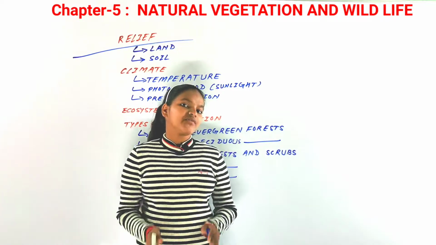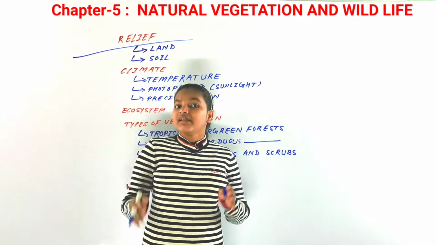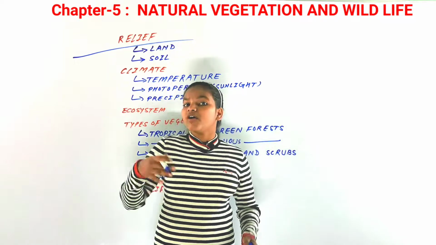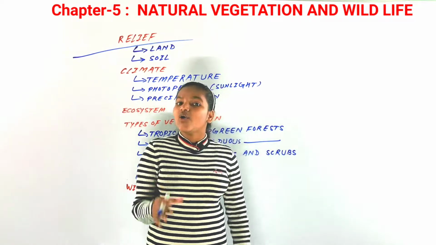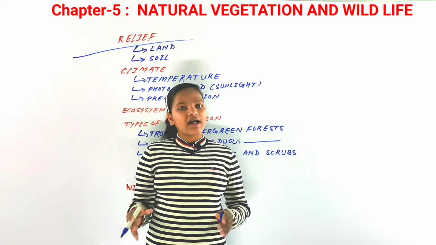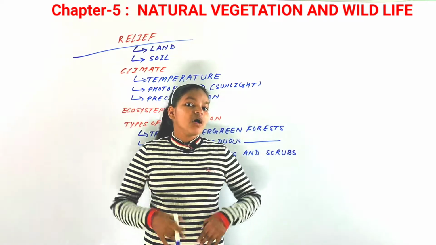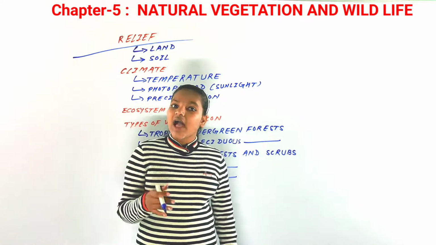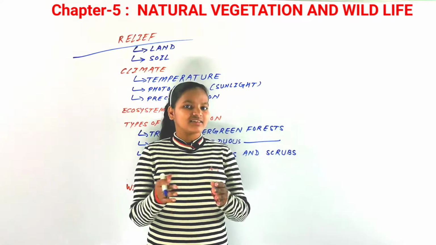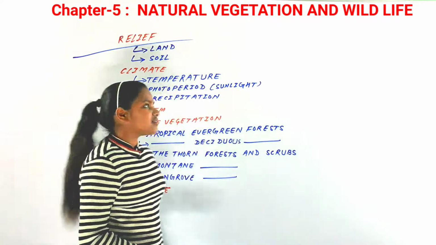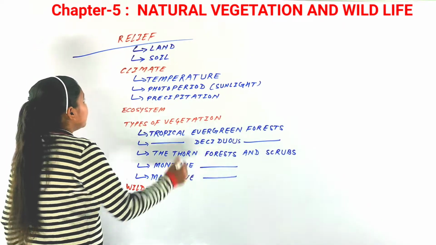As we discussed in the previous chapter, relief is the structure above the land, the relief feature of that land. Relief also has an impact on natural vegetation, and how it changes, let's discuss now with our first subtopic, that is land.